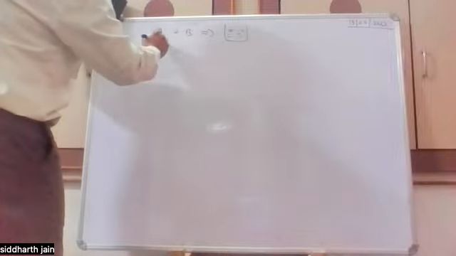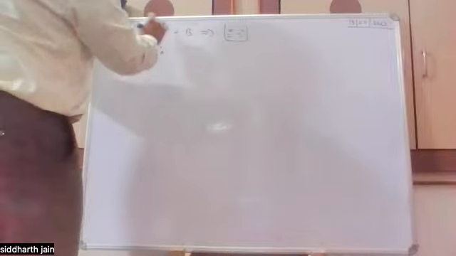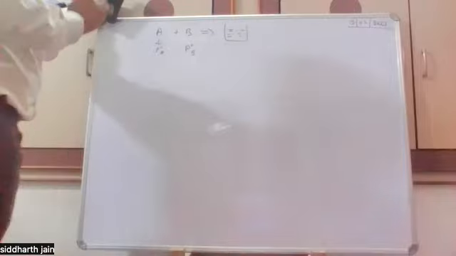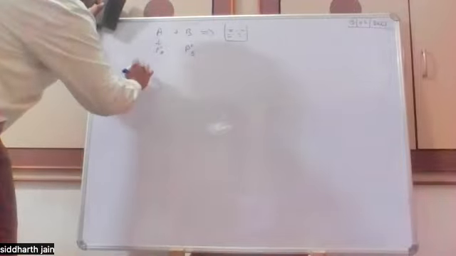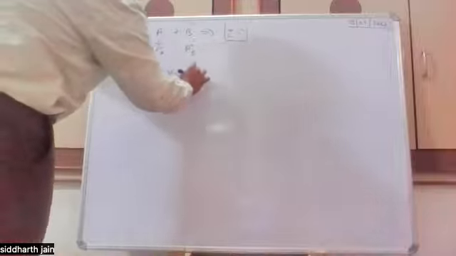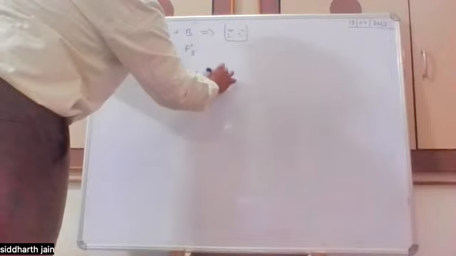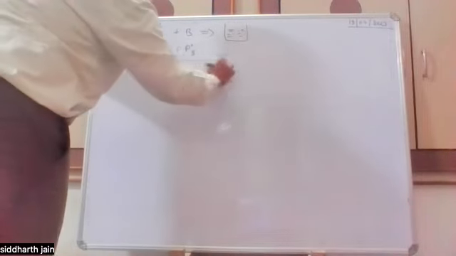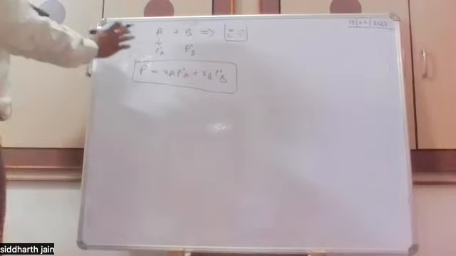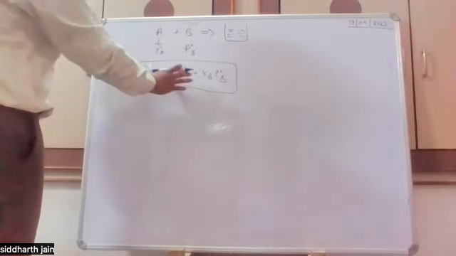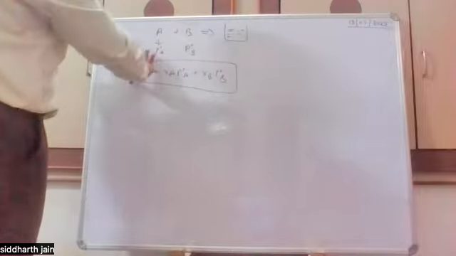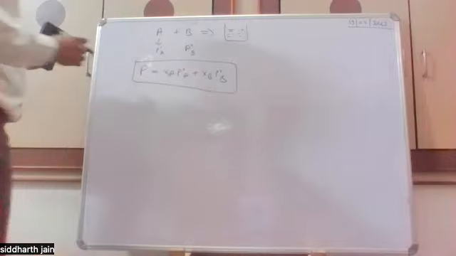And if we assume that P0A is the pure vapor pressure of A and P0B is the pure vapor pressure of B, then in the solution the final vapor pressure P will be equal to XA P0A plus XB P0B. So it is equal to the sum of the mole fractions times the individual vapor pressures. So this is what Raoult's law defines, how the vapor pressures of A and B are related to the final vapor pressure when A and B are mixed in a solution.